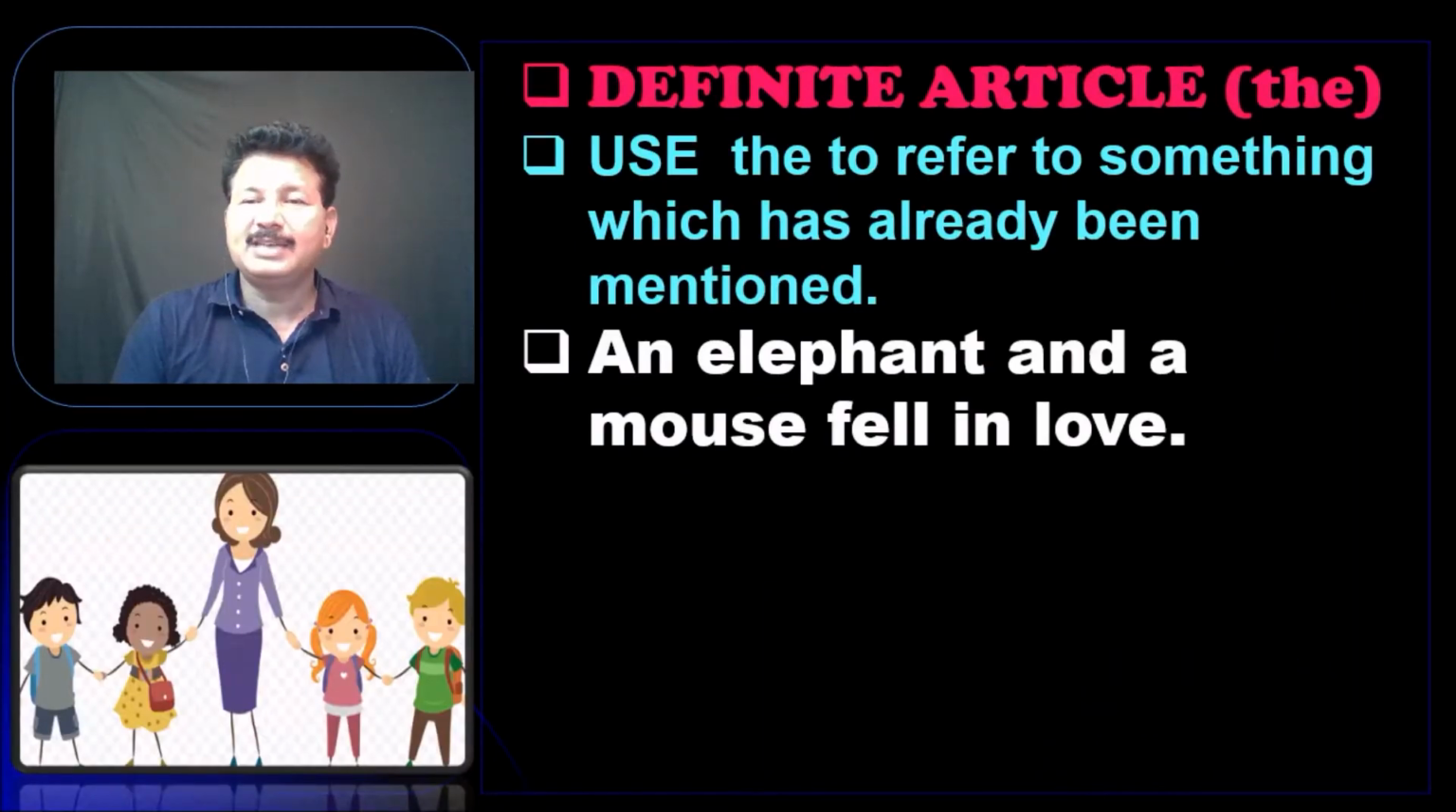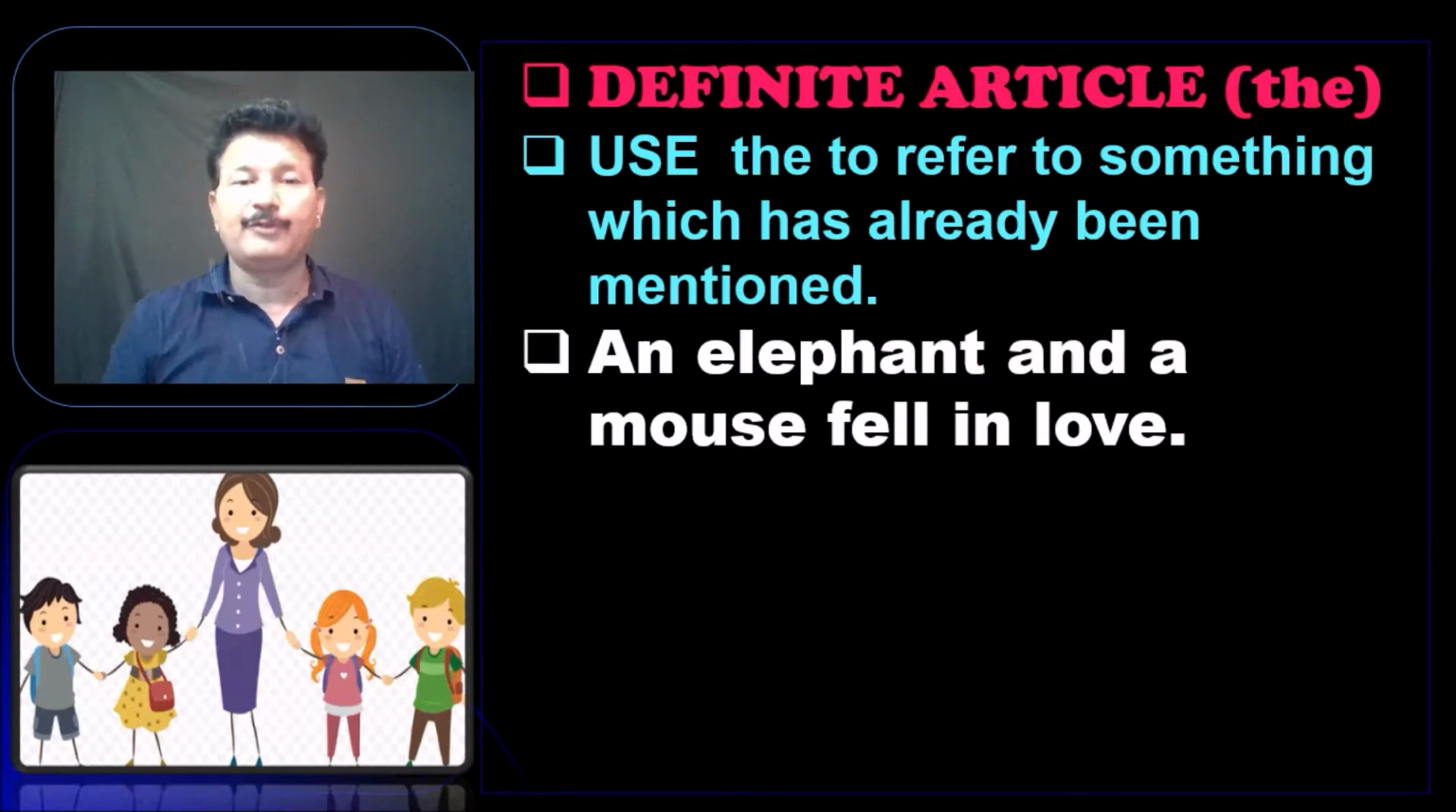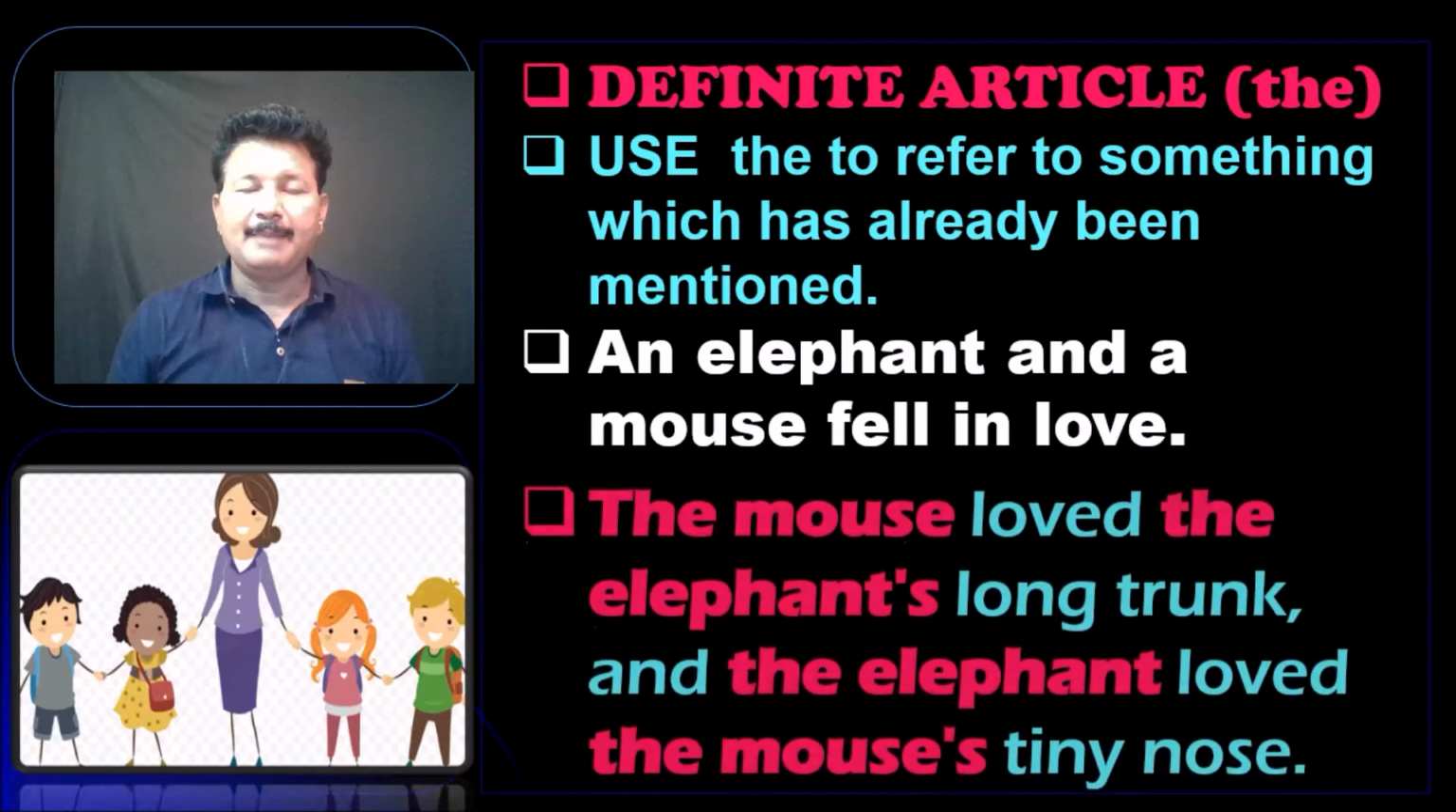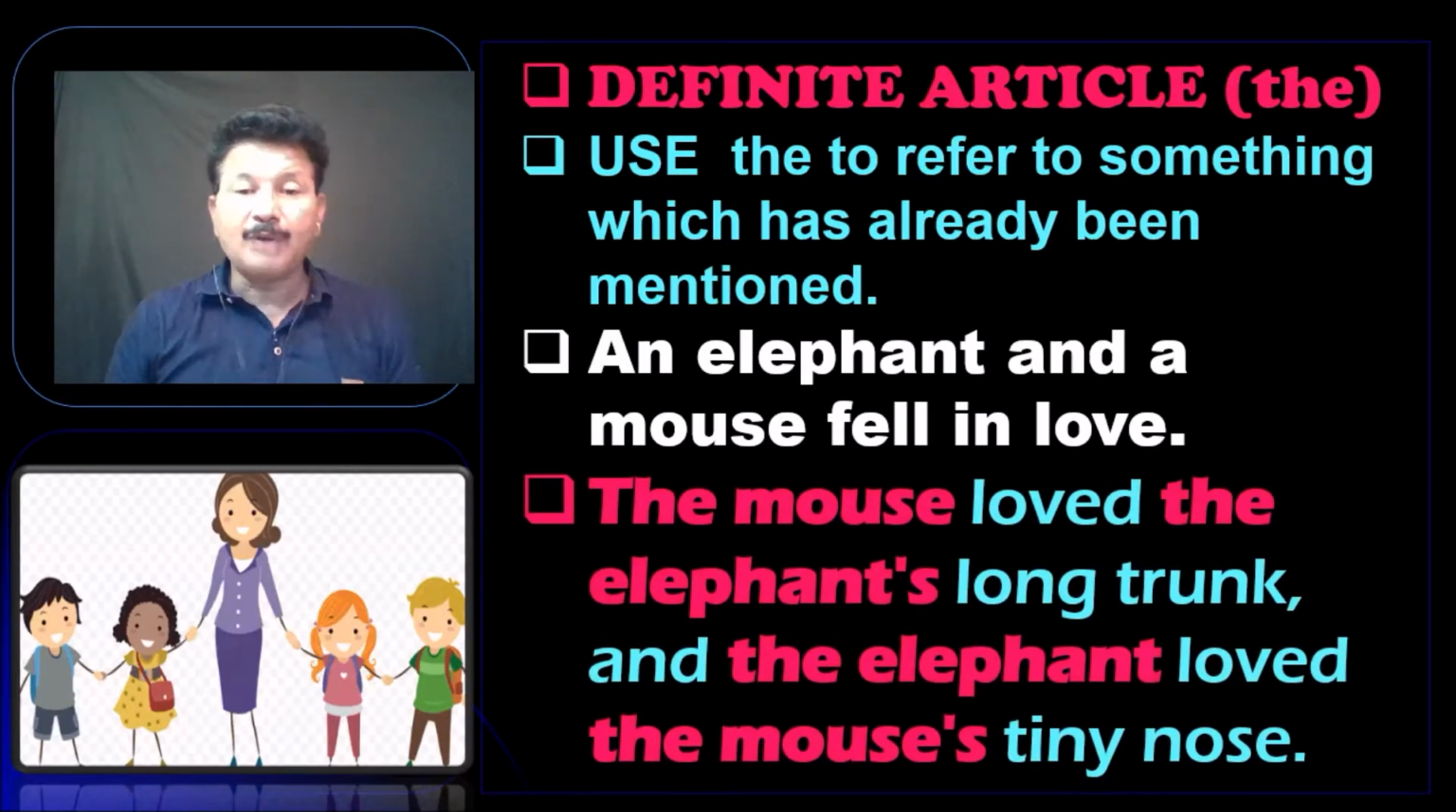Right. We use the to refer to something which has already been mentioned. That's what we are talking about, the definite article. Most probably it will be one and it's unique. Now let's look at this first sentence: An apple and a mouse fell in love. For the first time we use an and a. But now let's look at this sentence: The mouse loved the elephant's long trunk and the elephant loved the mouse's tiny nose. As it's mentioned and we are referring for the second time, we are using the mouse and the elephant.